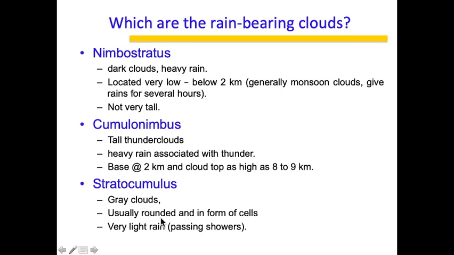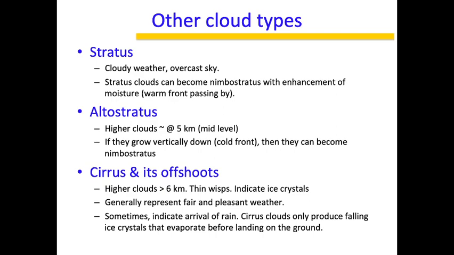Stratocumulus are gray clouds, usually round and in the form of cells, and these are associated with very light rain, only passing showers. Then there is stratus. Stratus is very cloudy weather, an overcast sky. You see it on a normal day when there are clouds which don't give rain, but the sky is overcast. Altostratus clouds also give just cloudy weather with no rain. But if altostratus come down vertically, they can become nimbostratus and give rise to rain. That you have to remember.